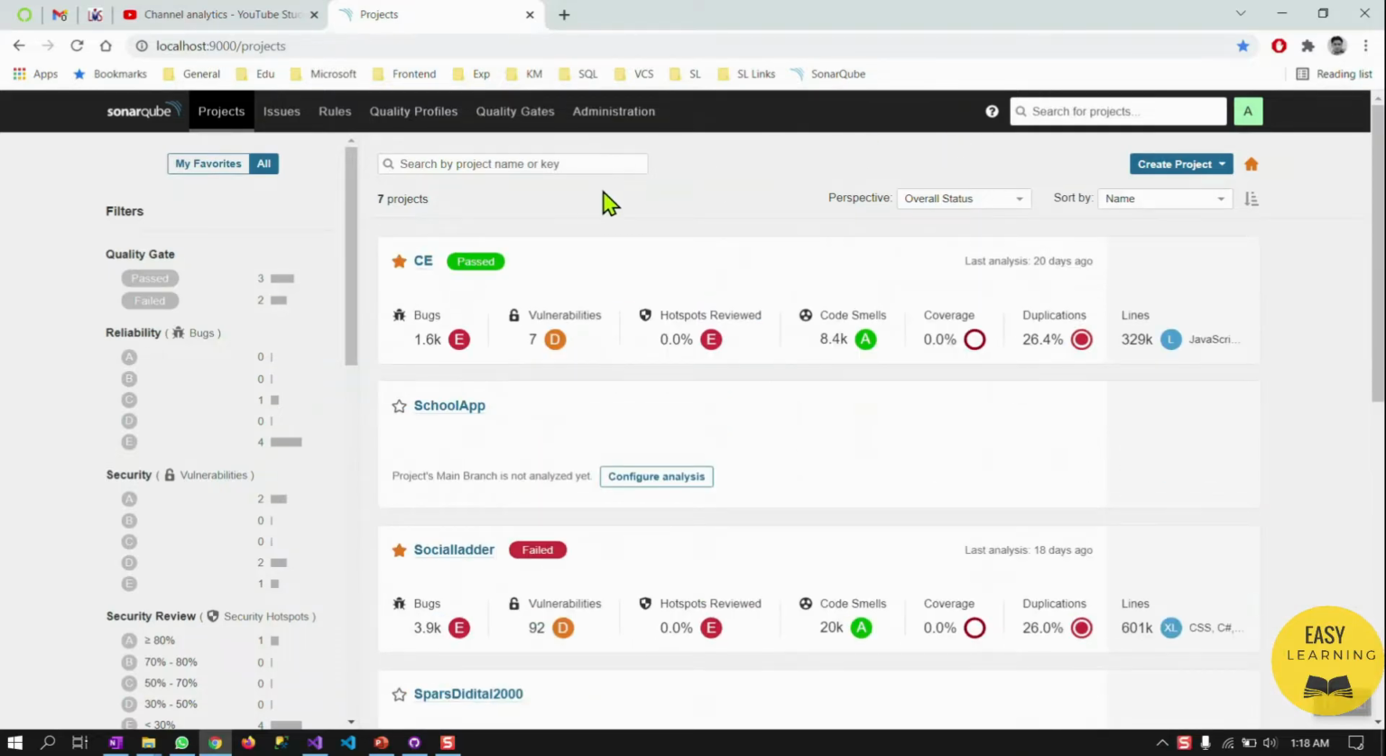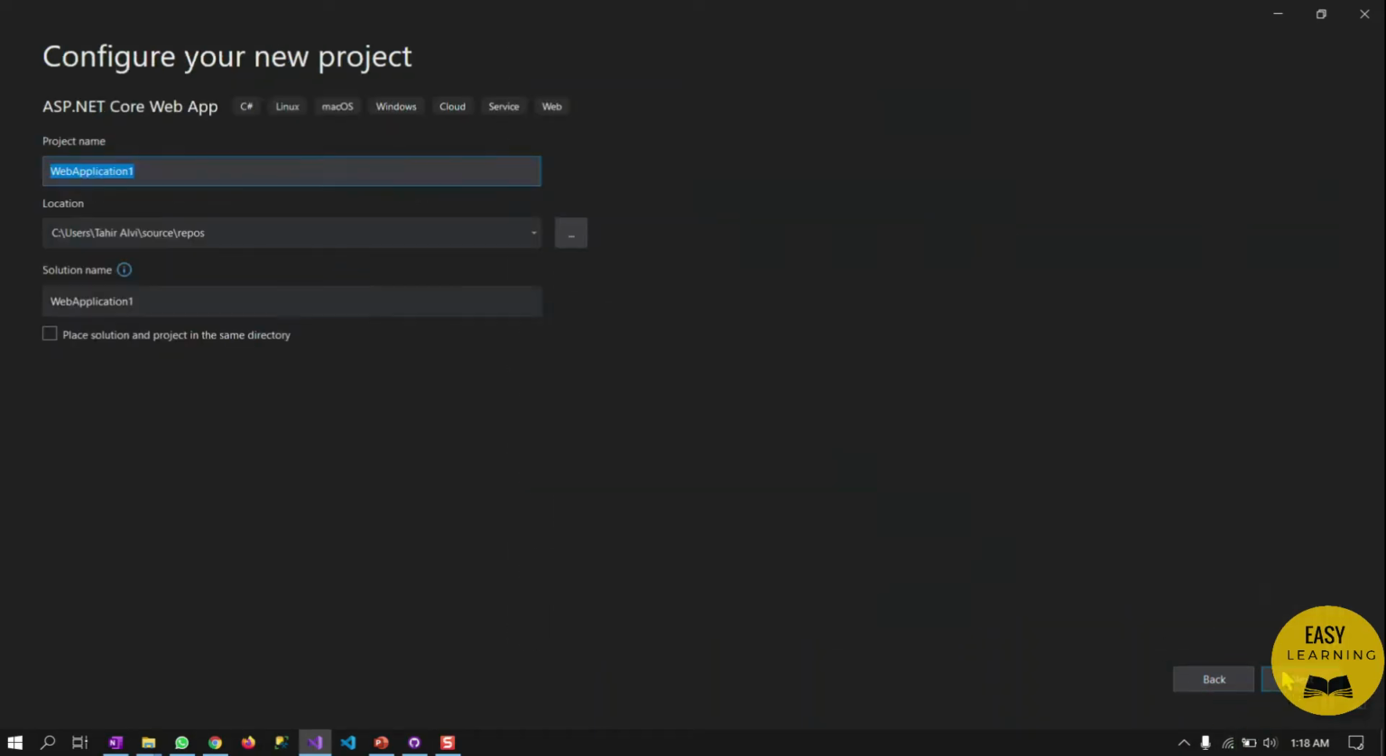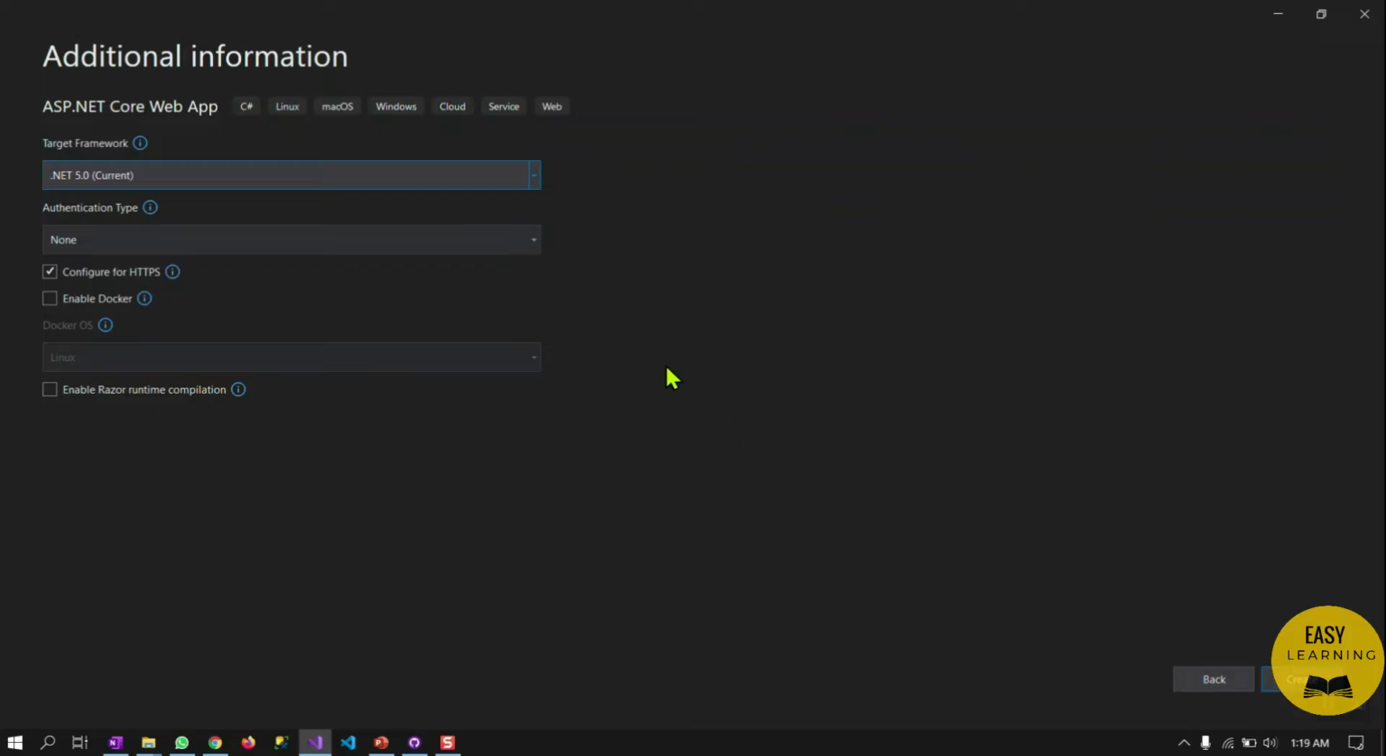Okay, to run a code analysis for a .NET Core project, we first need to have a .NET Core project. So let's create a .NET Core project and name it .NET Core project. Press next and let's choose the latest version, which is 5.0, and let's create.